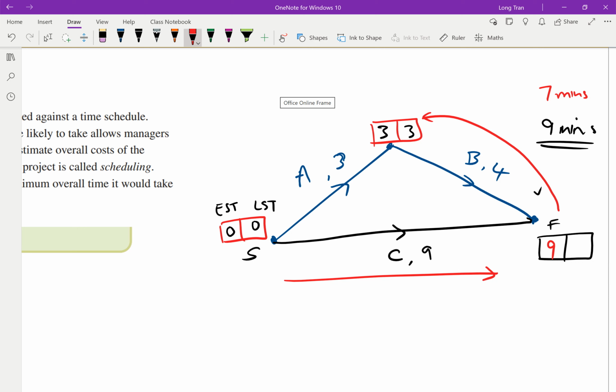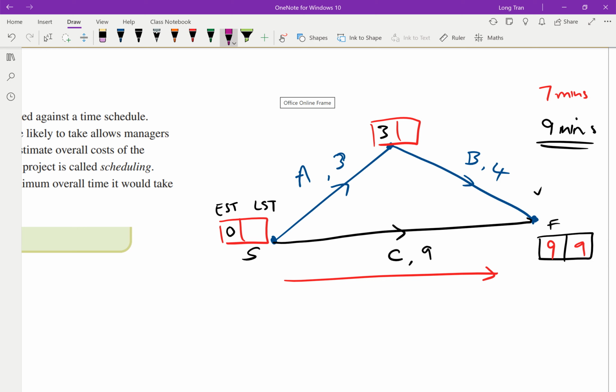Now that I account for C, that changes what the earliest time this finish point can be, and it has to be 9. What that changes is that if I went from 9 back to here, then obviously the latest time is 9 that it can finish. But what's interesting here is that if we do all these boxes again, you'll find that it changes your latest starting time. So let's have a look.